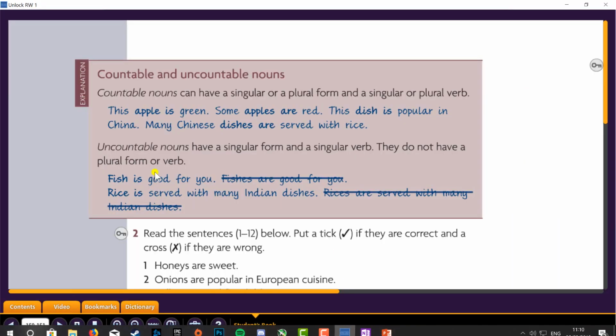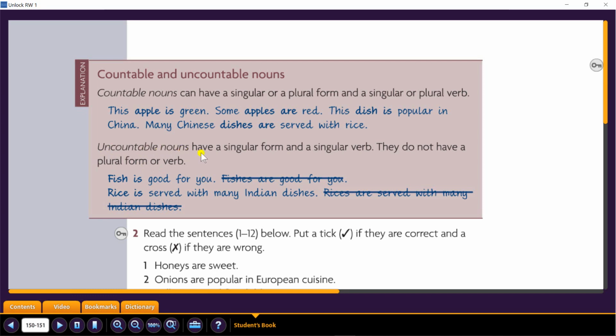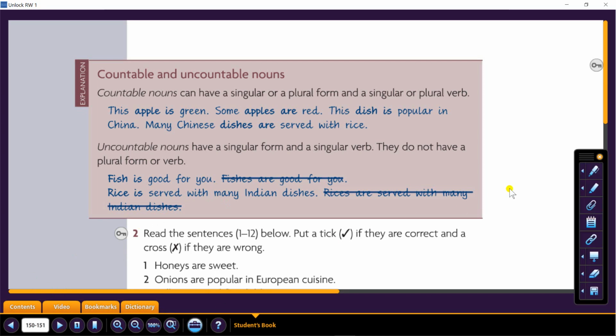So back again. Uncountable nouns have a singular form. This is part number 1. Write 1 here. 2. They have a singular verb. Write 2 here. 3. They do not have plural form or verb. So this is number 3. Also, you can write here, we do not use s or r with them.